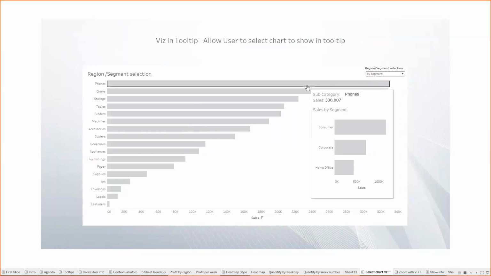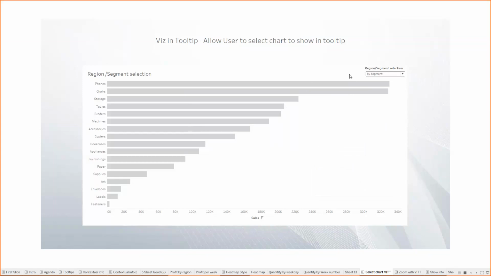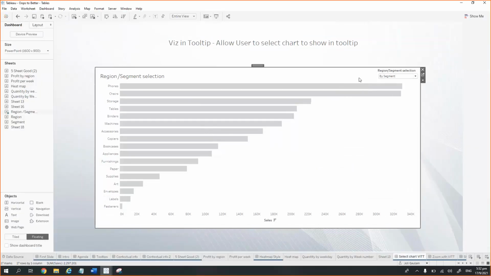So what we are achieving here is that we are not cluttering the tooltips by putting both the views, because there is one person who doesn't want to see the sales by region, so I don't want to let that thing come in. So this is one thing we can do. So let's jump into how we are doing this.